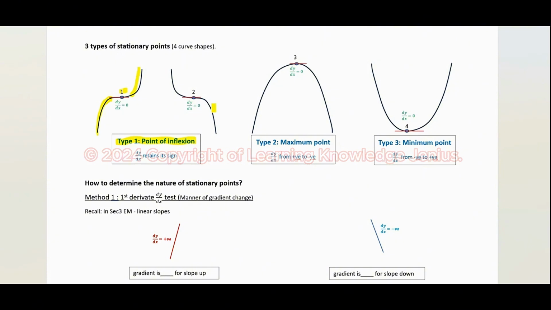The other shape, which I label as point 2, the curve slopes down, stops at point 2, and continues to slope down.